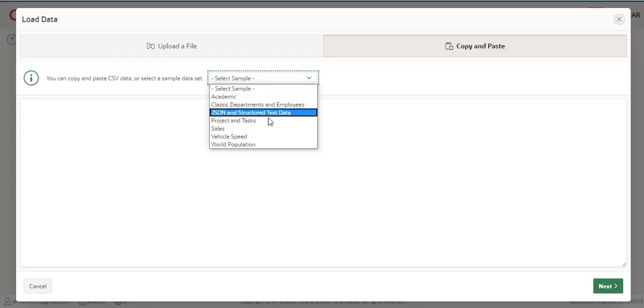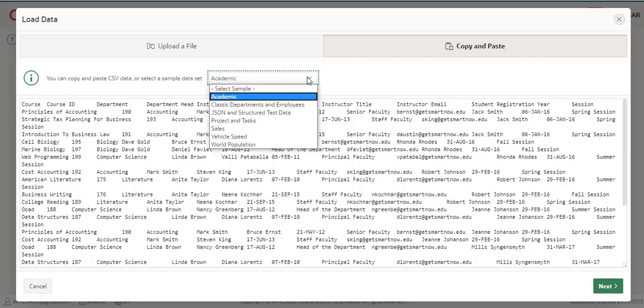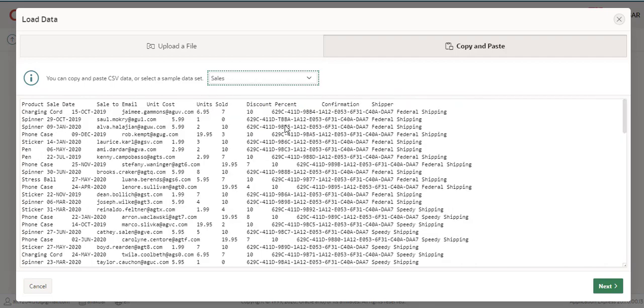There are Academic, Salesman, Vehicle Speed, and World Population. I just click on Academic. You can see the academic table here, and its data will be shown here. When you press the Next button, Oracle Apex creates an application on the basis of this table and this data. You can see here that you can change the data and change the table structure.